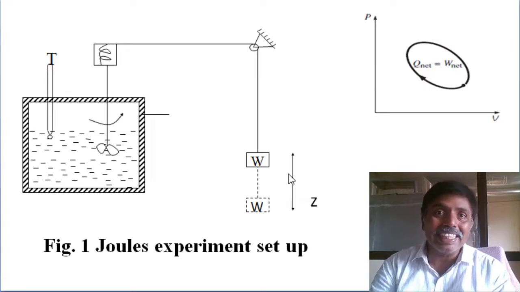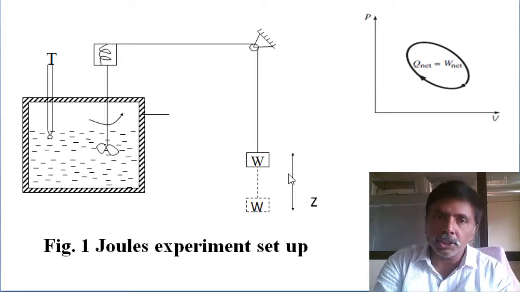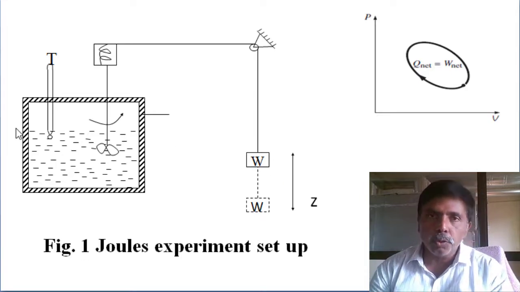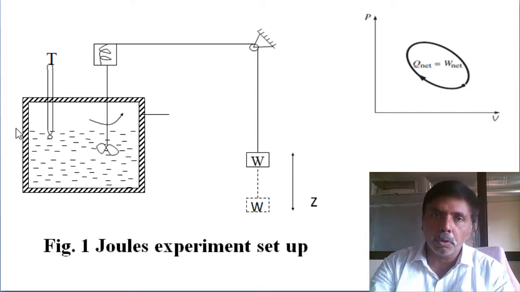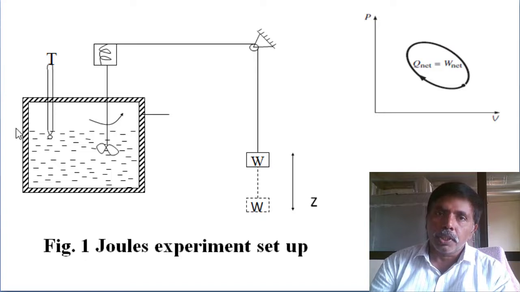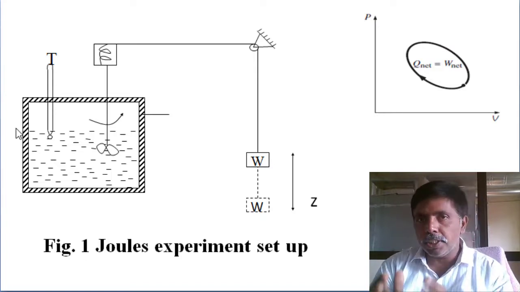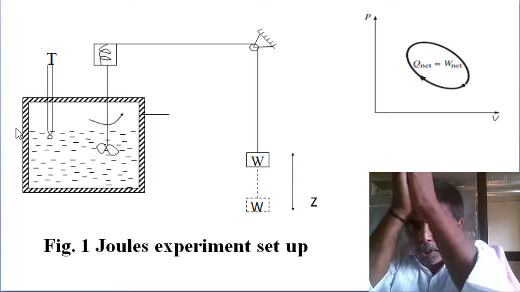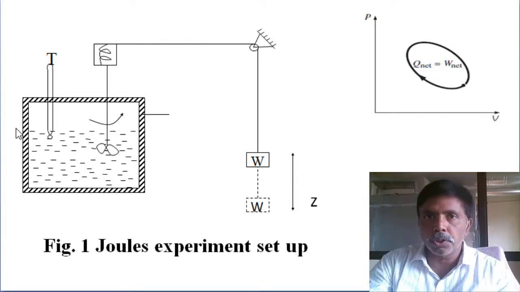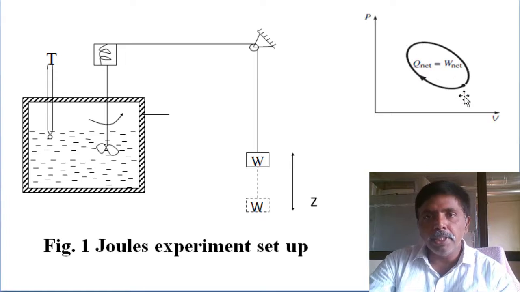How much heat is generated? We know the initial temperature, we can measure. Mass we know, specific heat of the water we know, 4.2 kilojoules per kg Kelvin. Then you can calculate how much heat is generated. So first he tabulated what is the work. So it is the first process. By work supply, some heat is generated.